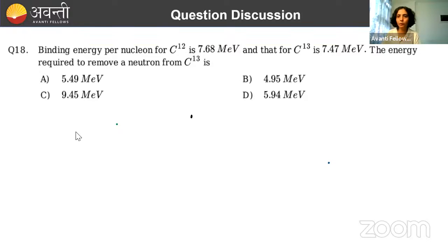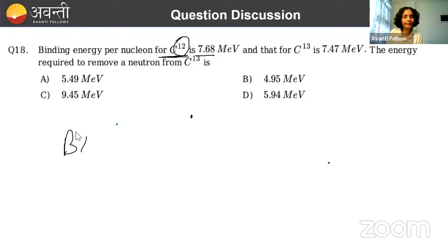So this question is very easy now. Binding energy per nucleon is how much? If you see carefully, what will be the value here? Binding energy per nucleon for C12 is given. Per nucleon means it has how many nucleons? 12. Binding energy per nucleon is 7.68 MeV.